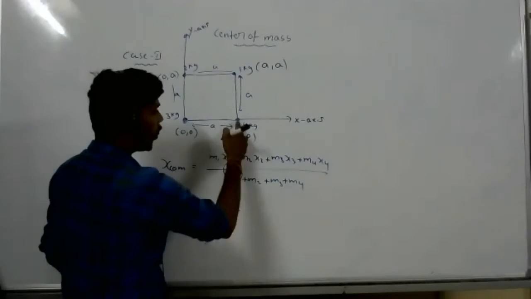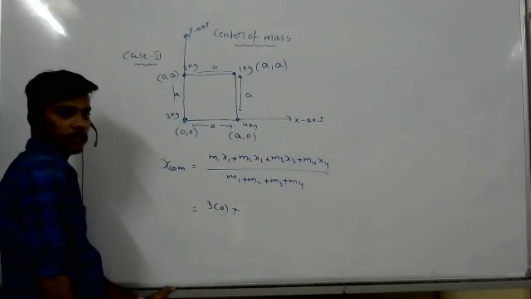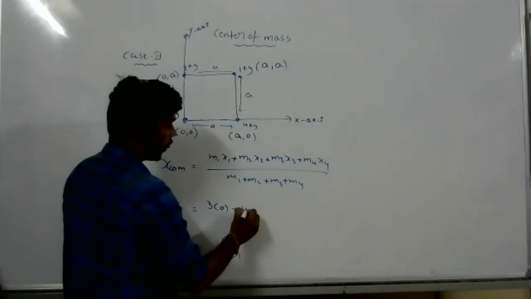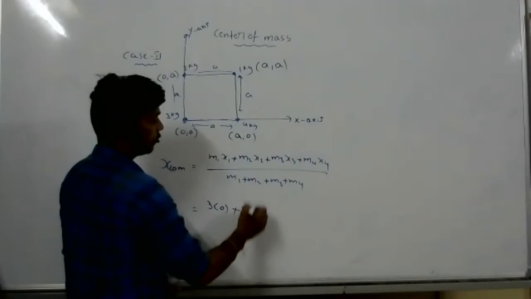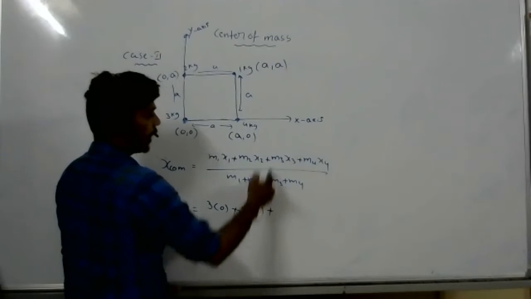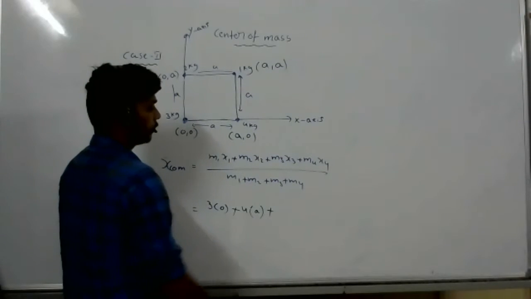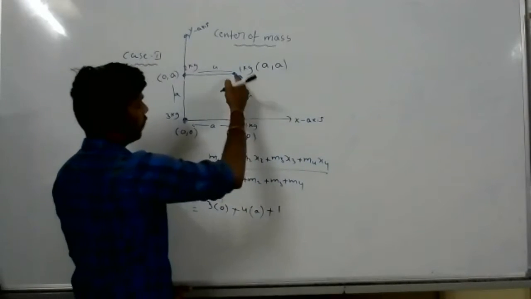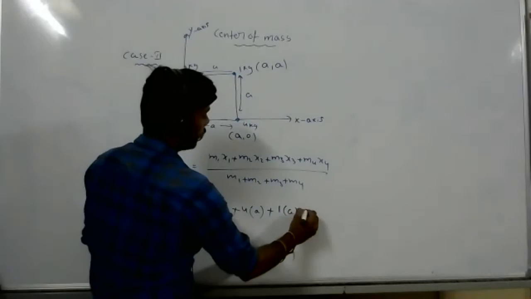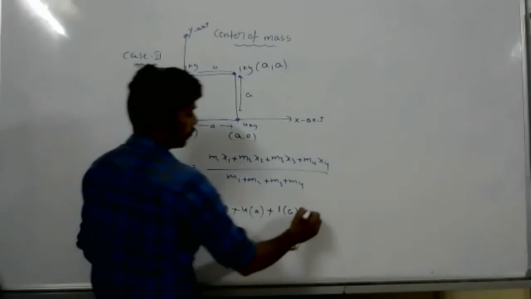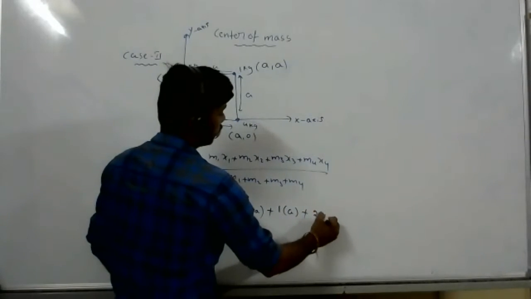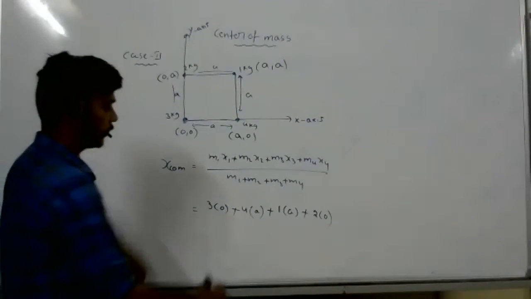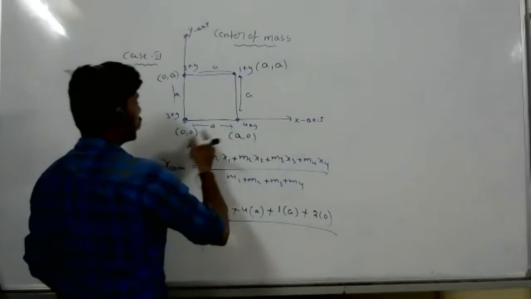Plus m2 how much? 4. And x2 how much? A. Plus m3 how much? 1, into A. M4, 2 into 0, 0, because the x component is 0, divided by m1 plus m2 plus m3 plus m4.